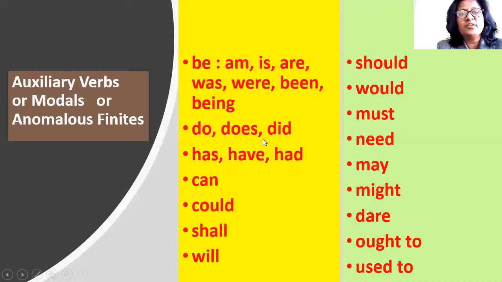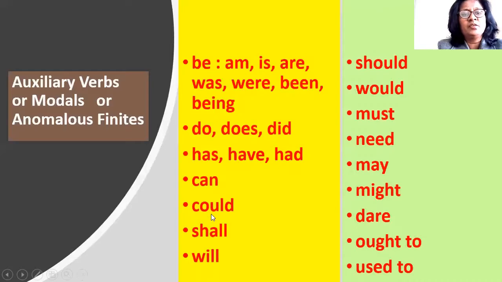It can also be used as main verb. Has, have and had. This too is a very common auxiliary verb, and it is also used as main verb. We will study this in detail.